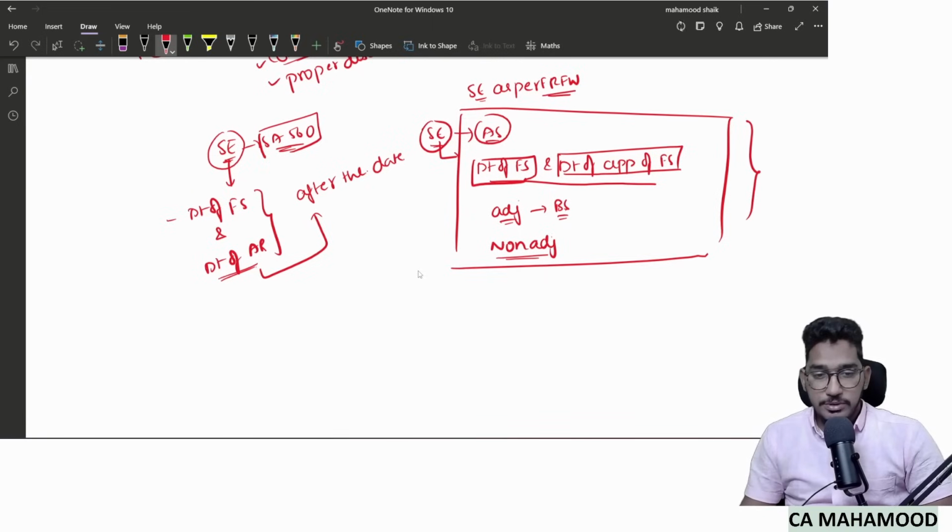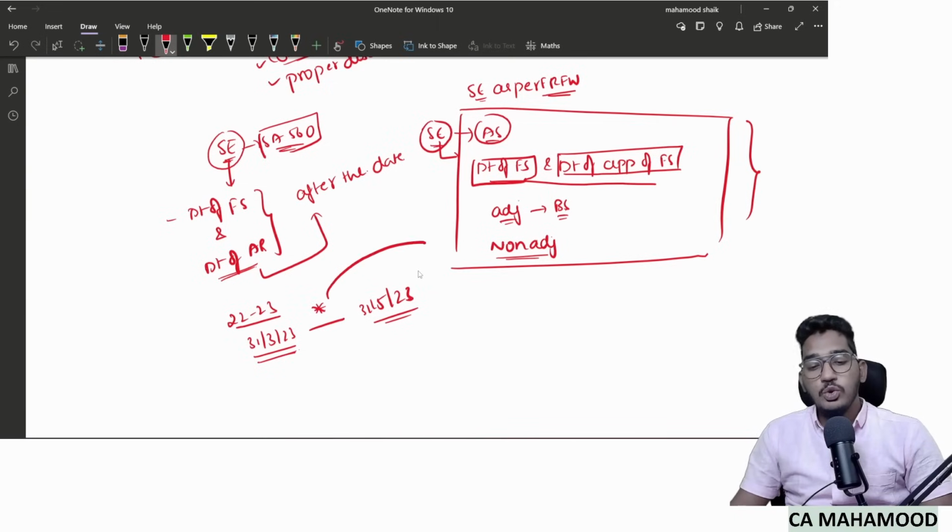The fact came to the auditor's knowledge when? After you have signed the auditor's report. Assume the 22-23 financial year. What is the balance sheet date? 31st of March 2023. Assume the auditor signed the audit report on 31st of May. Some event happened between the date of financial statements and the date of auditor's report. But the auditor came to know about this event after the date of auditor's report, after 31st of May, and that event had actually taken place between 31st of March and 31st of May.